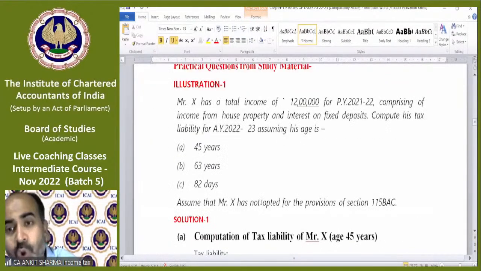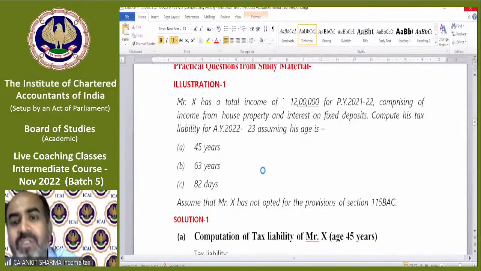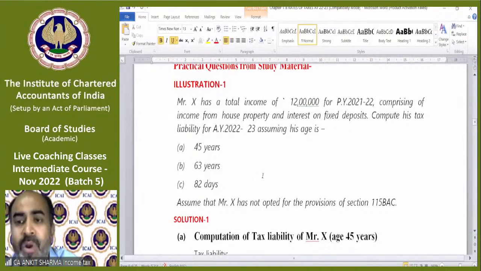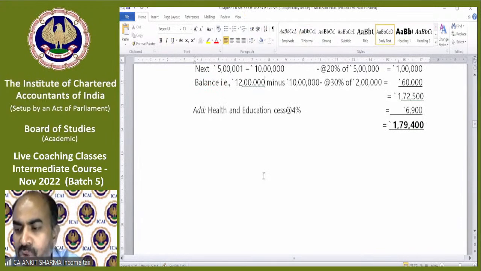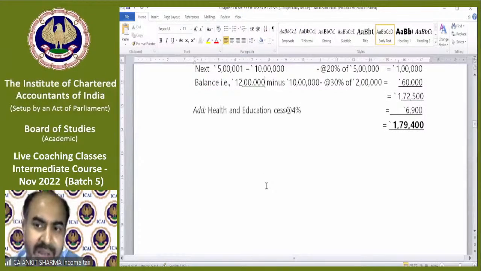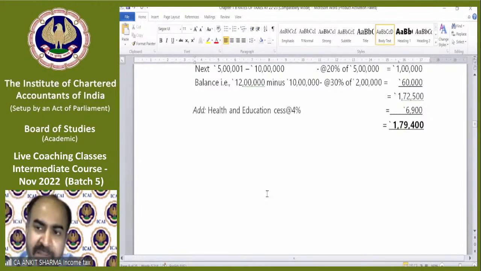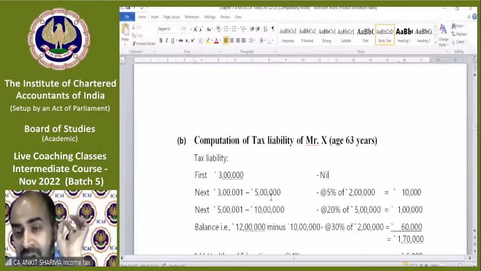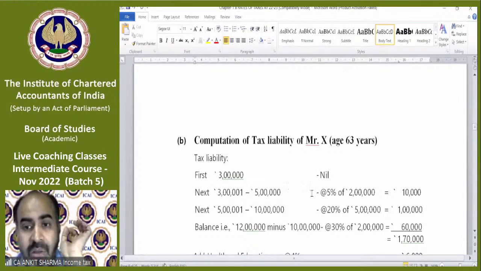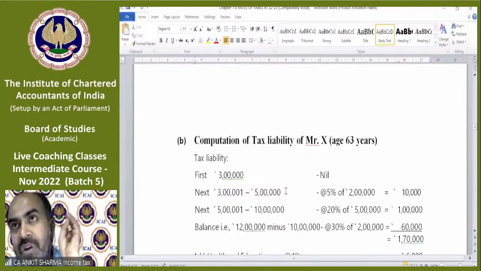There are solved examples, so please do practice these examples. If there is any issue, I'll solve it in the next session. I'm not going anywhere. Fine. I'll be there for you. If you have any issue, you can ask me in the next session. So these are examples of surcharge, marginal relief, etc. Everything has been given in this sheet. And there is a chart also, which is made for unexplained income.